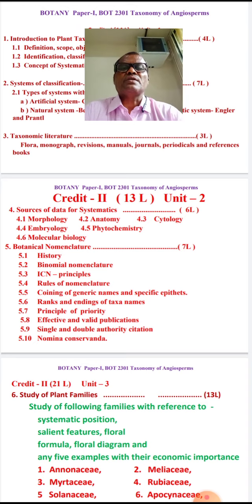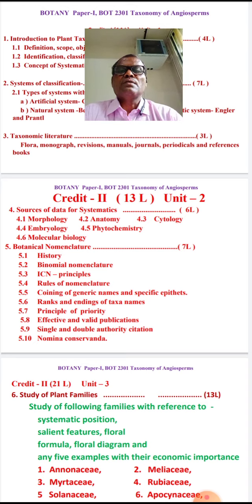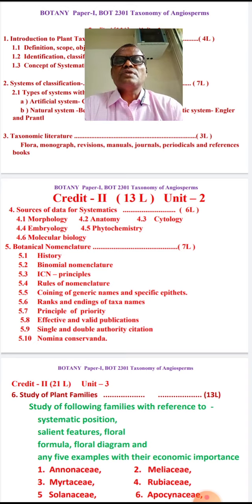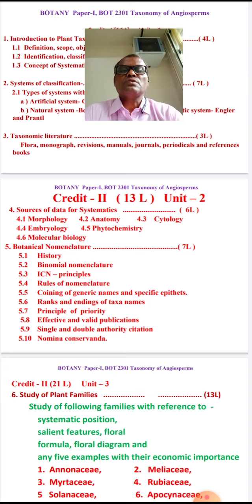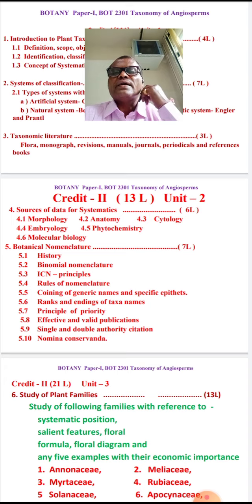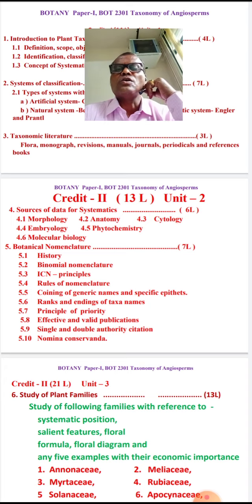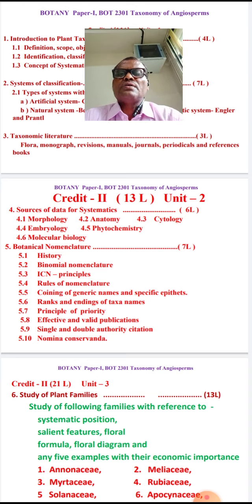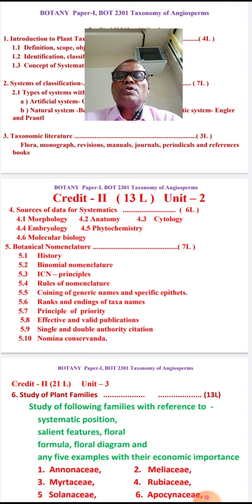And phytochemistry, that is the chemical nature of the plant organs, root, stem, leaves. Here alkaloids, tannins, glycosides, and all others are there. Then next there is molecular biology, right? Molecular biology is related to the molecular characteristics of plants.